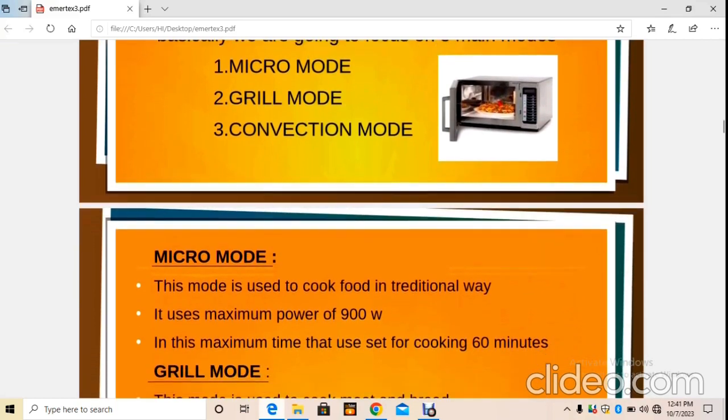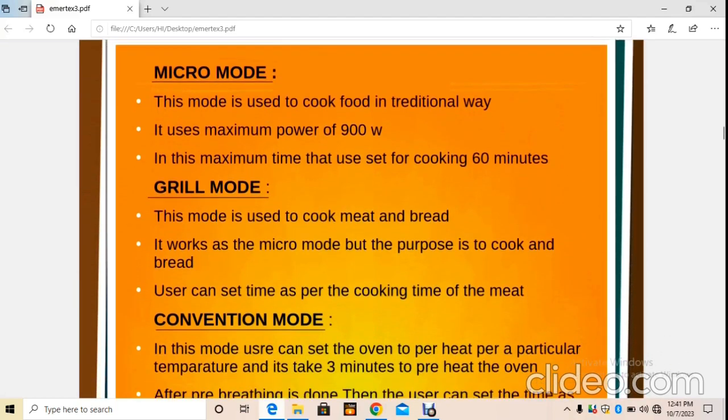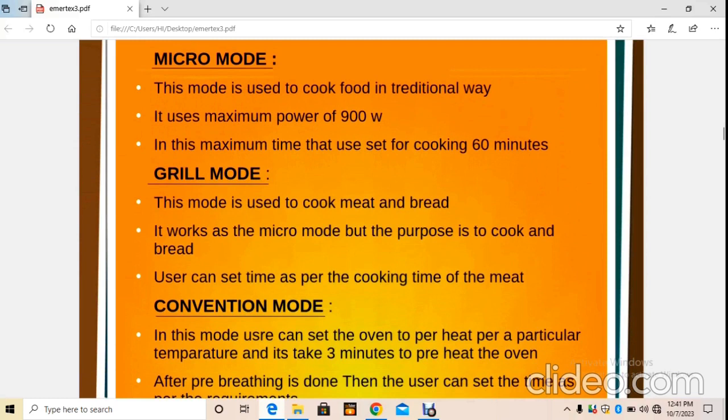Let us discuss them one by one. First, micro mode. This mode is used to cook food in the traditional way. It uses a maximum power of 900 watts. The maximum time that you can set for cooking is 60 minutes.